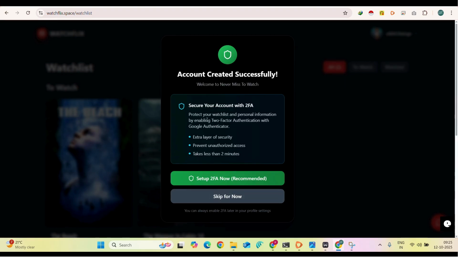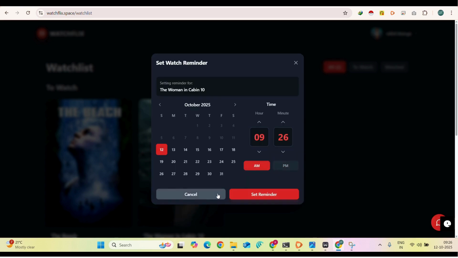Yeah, so now this comes under a security feature. If someone worries about the two-step authentication or the login part, we added a two-step authentication also. If anyone is interested in this two-step authentication, you can go ahead and set it up, or else you can feel free to skip for now.